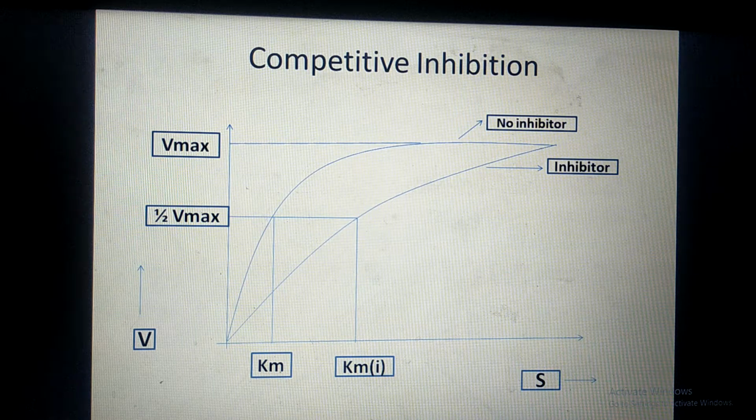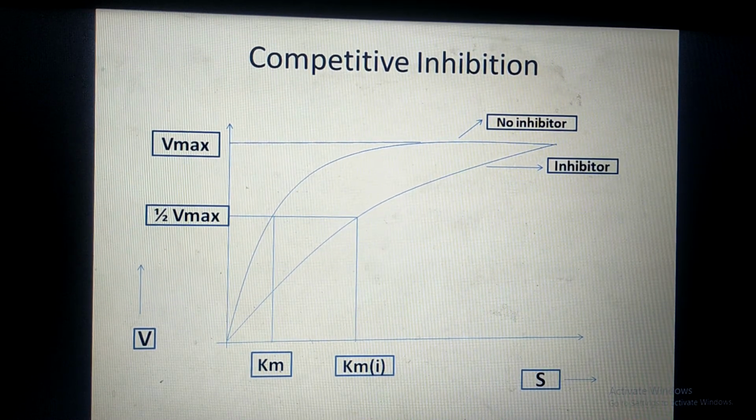And why is more substrate required? More substrate is required to break the EI complexes. As the Km value is increased in competitive inhibition, it suggests that the affinity between enzyme and substrate decreases. What does Km indicate? What is the importance of Km? Km indicates the affinity between enzyme and substrate.